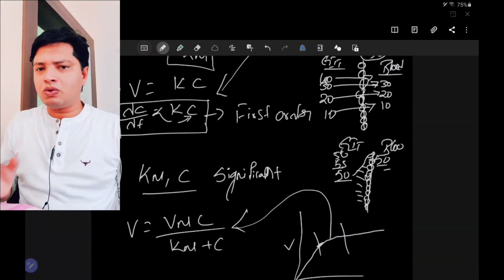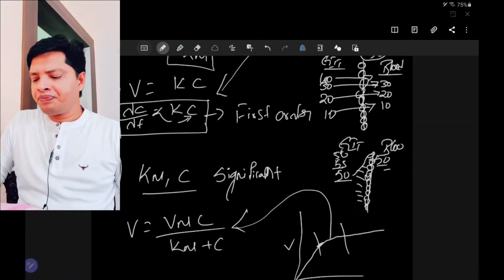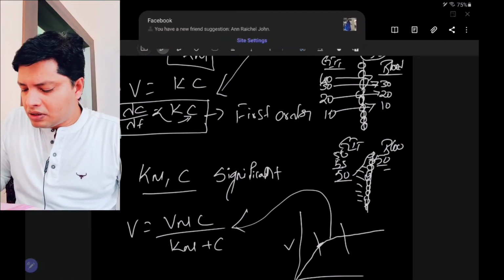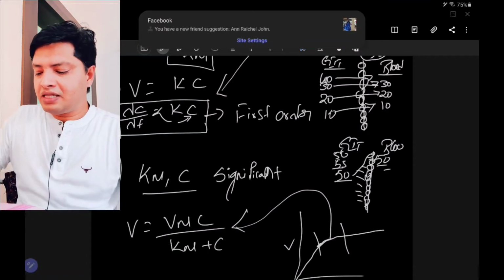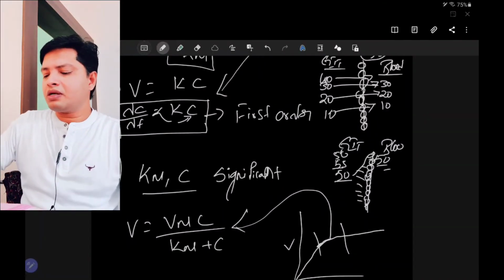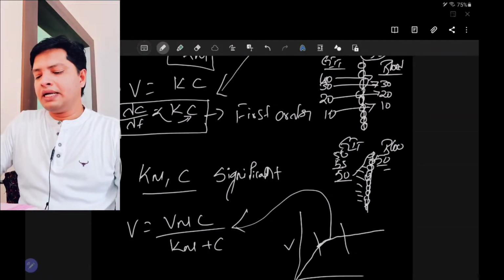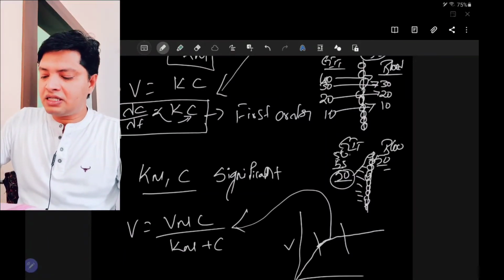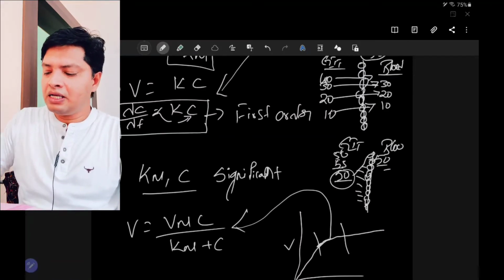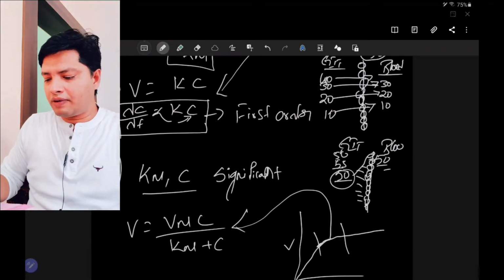So it will be a slow process, only a few will come back. Slowly there will be a limit which is going to occur. Hence we can clearly see the shift: it is initially dependent, that is first order, and as the concentration increases from 55, 60, 70, it will shift to zero order.